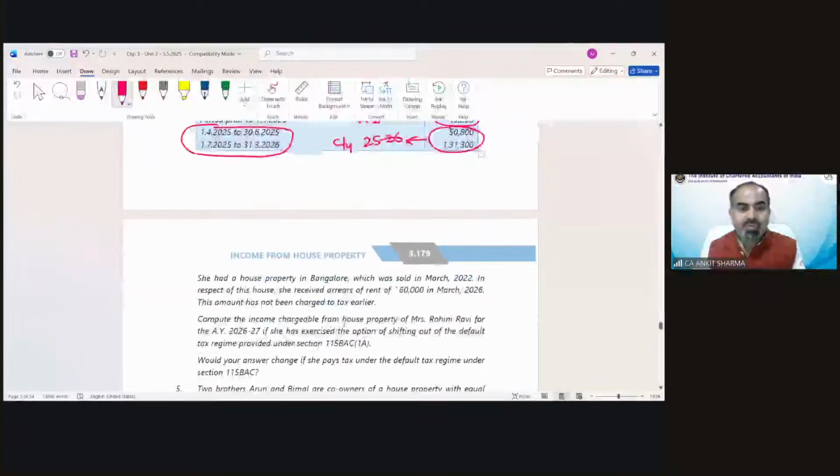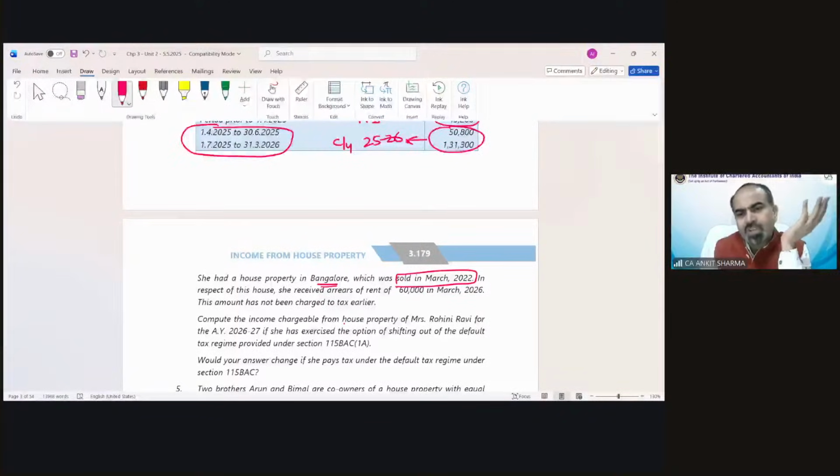More information. She had a house property in Bangalore also, which she sold in March 22. So she does not have that property in our previous year. In our previous year, she's only having 2 properties yet. One is in Chennai, self-occupied. One is in Los Angeles, self-occupied. Nothing is let out. One property was in Bangalore, which has been sold in 2022.